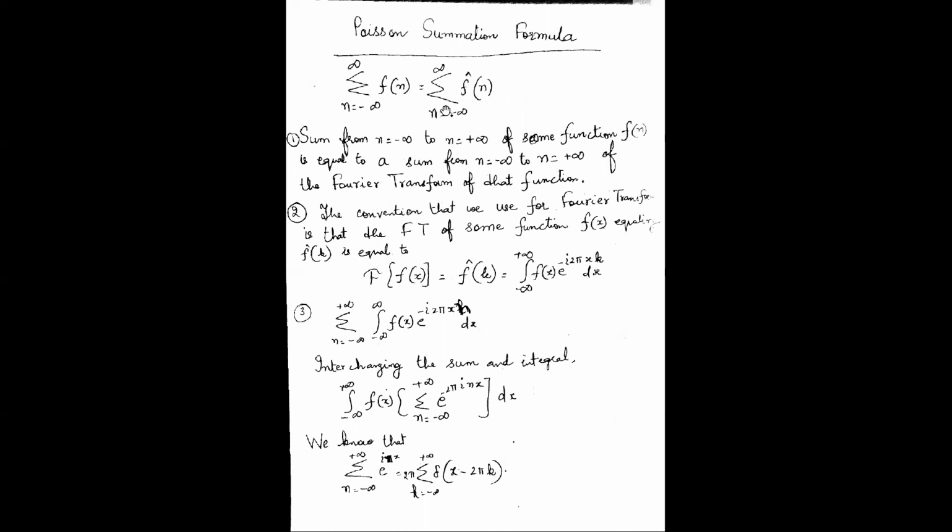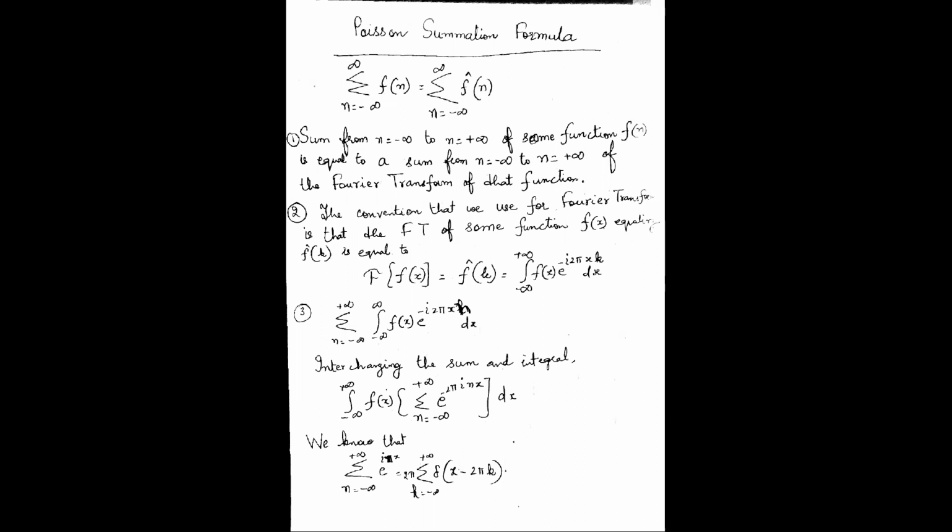And what does the Poisson summation formula tell us? It tells us that the summation of a function f(n) over n from minus infinity to infinity is equal to the summation of its Fourier transform from n equal to minus infinity to infinity. Actually it is a very shocking result.